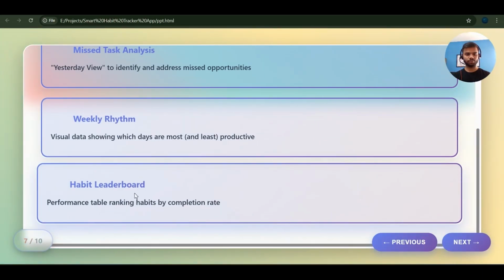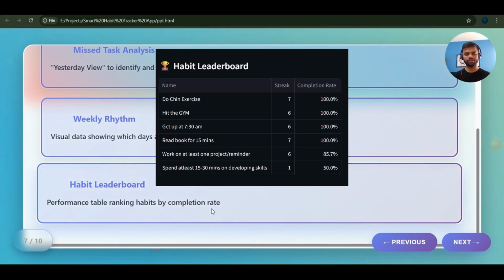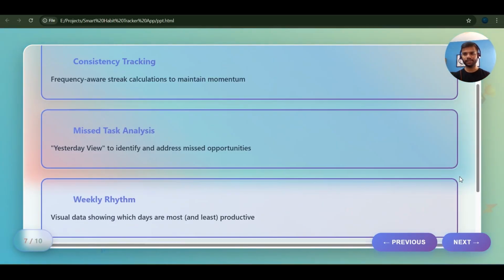The next is habit leaderboard. Performance table tracking habits by completion rate, which is most important, so that you can see which habit you are lacking and which habit you are performing really well.